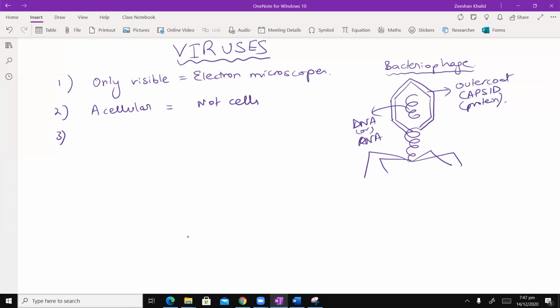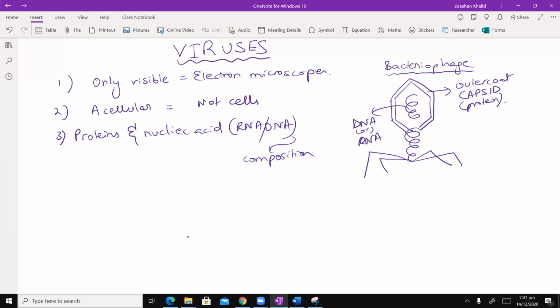So number 3, they are made up of proteins and nucleic acids. Proteins and nucleic acid is basically their composition. And of course, nucleic acid, either it's DNA or it's RNA. So that's their composition. And this is one of the reasons why they are known as acellular. Okay. Acha ji.